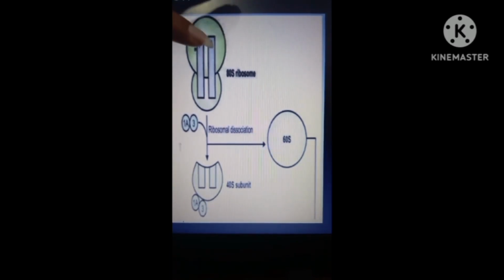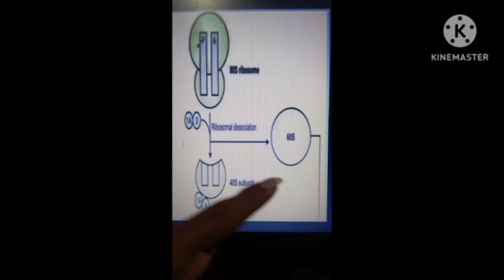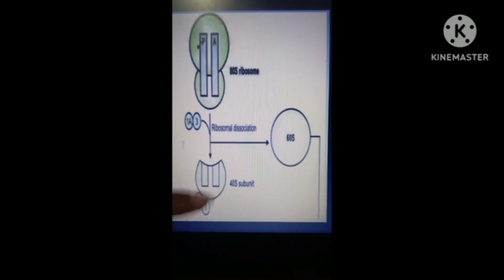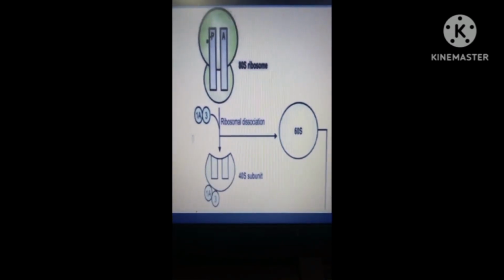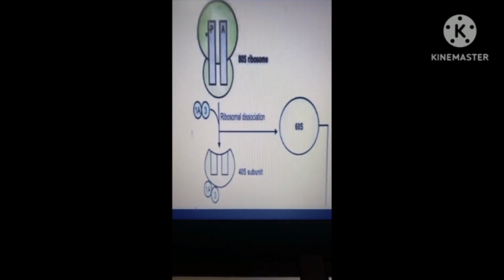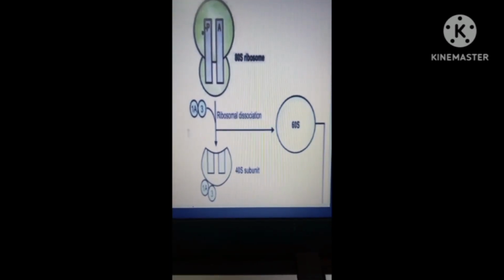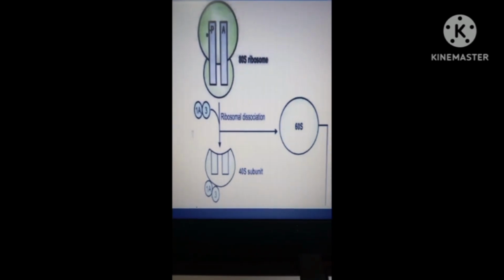So, an 80S ribosome, once it dissociates, forms a 60S subunit and a 40S small subunit. So, the two initiating factors, namely eIF3 and eIF1A, bind to the newly formed 40S subunit and thereby block its reassociation with the 60S subunit.